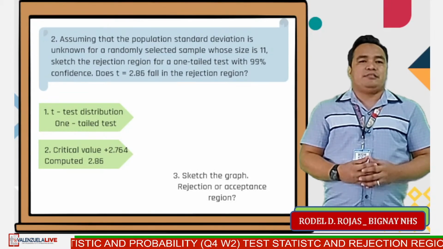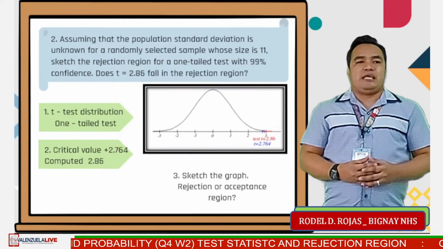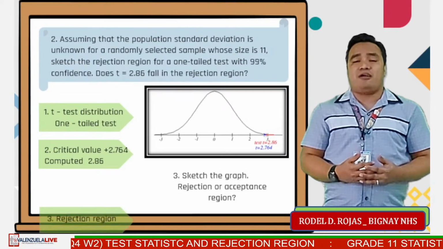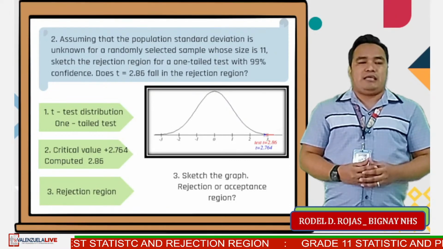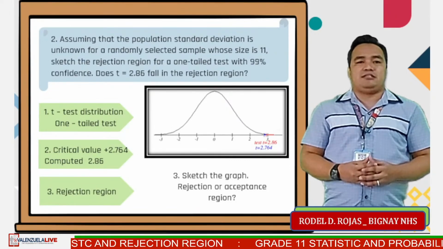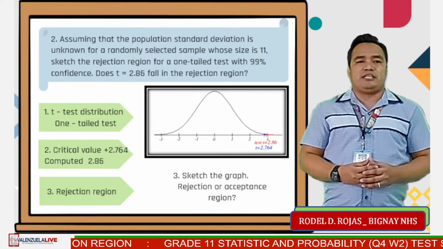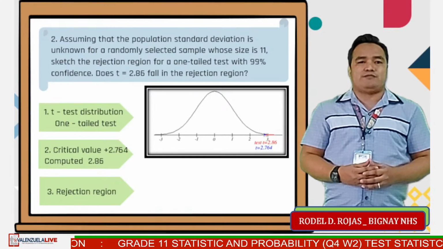For the last step, sketch the graph, and T equals 2.86 fall in the rejection or acceptance region? The answer is rejection region, since 2.86 is located at the right side of critical value 2.764.